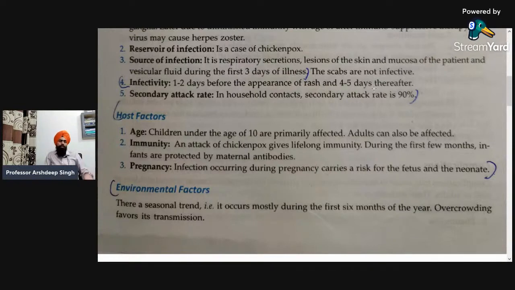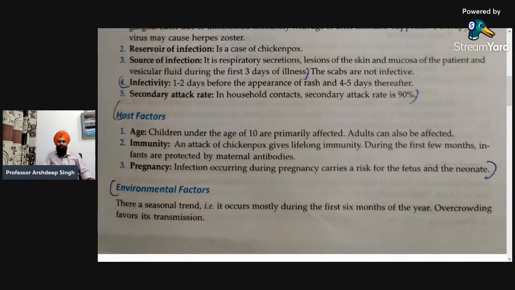Next is host factors. So these were the agent factors. First includes the age. Children under the age of 10 are primarily affected. As I have already told you, it is a disease or infection of childhood, affecting children below 10 years. Adults can also be affected, but their chances are less. Next is immunity. An attack of chickenpox gives lifelong immunity, and during the first few months, infants are protected by maternal antibodies. So this is a disease that you will only get once, and after that you will have lifelong immunity.